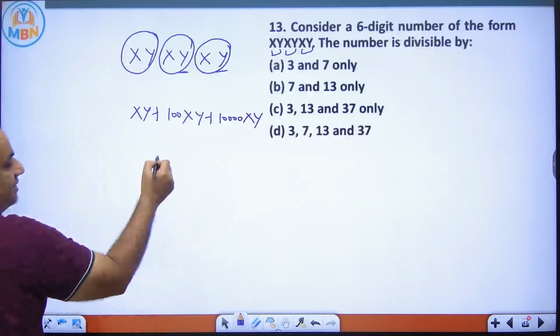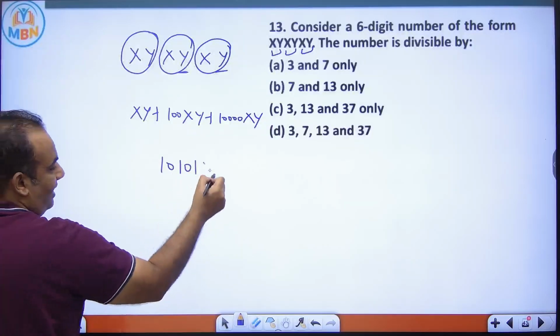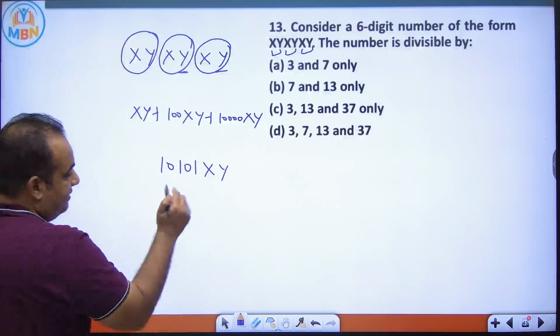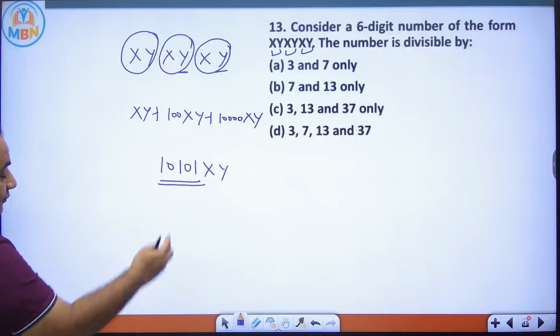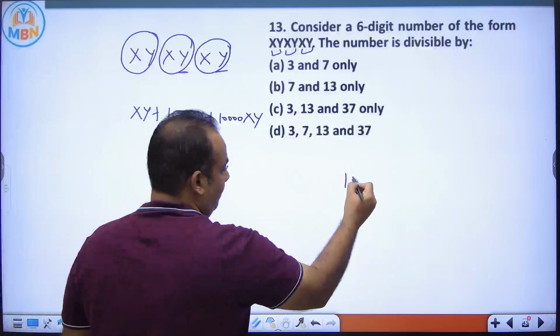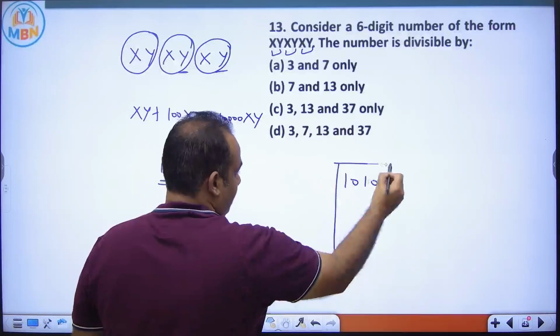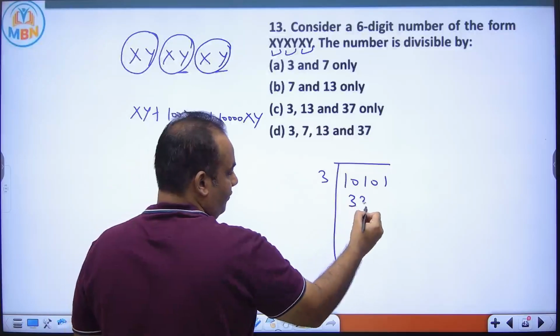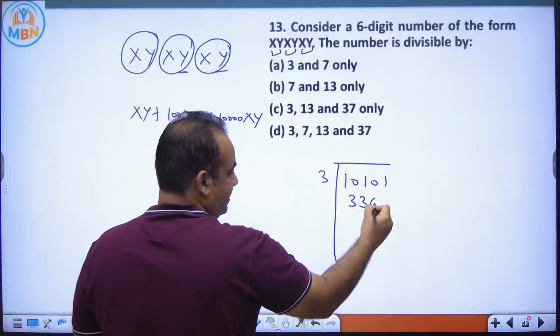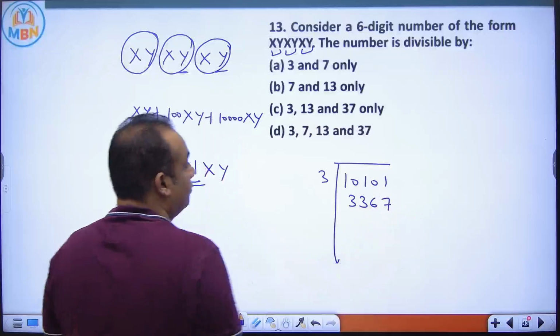Now if you add this, it is 10,101 xy. Now this number is divisible by 10,101. Now if I factorize 10,101, let's see what I get. 3 3s are 9, 1 11, 3 2s are 6, 7. So 3, 3, 6, 7.